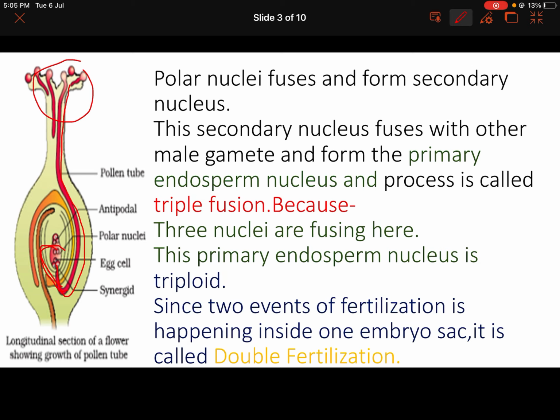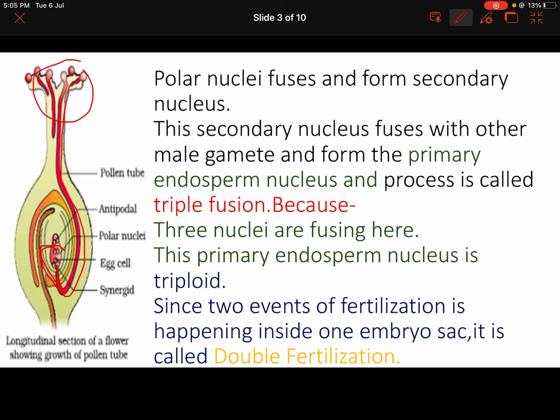It means every chromosome has its pair. And what is 3N? Every type of chromosome will be present three in number, that is 3N. So here the primary endosperm nucleus is 3N or triploid.